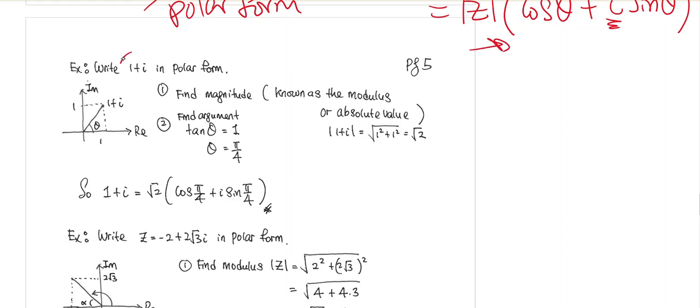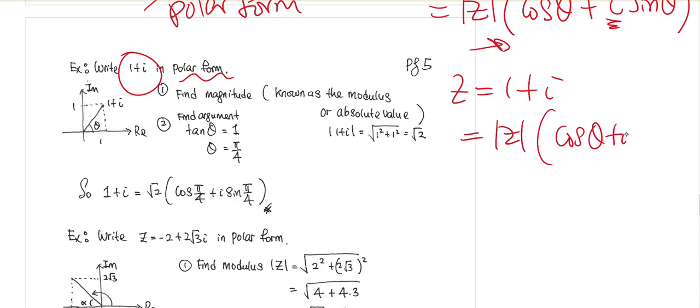Now, let's say you are given 1 plus i, and the question asks you to write it in polar form. So z is 1 plus i. If you wanted to write it in polar form, you have to figure out the modulus, and then you have to figure out the argument, and you have to put it in this form, right? This is called a polar form.